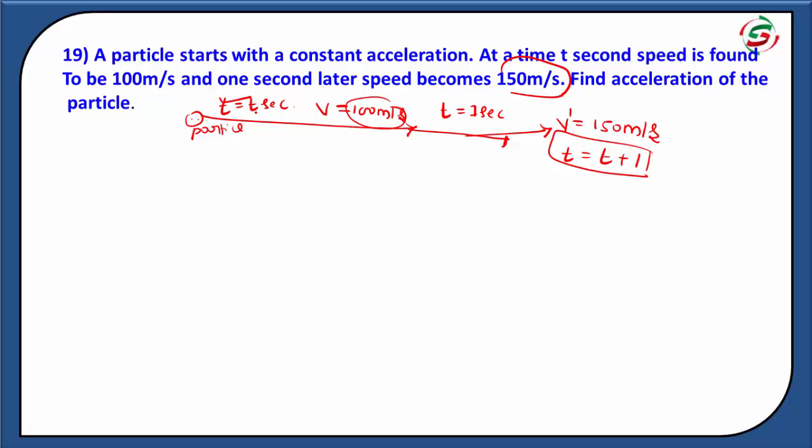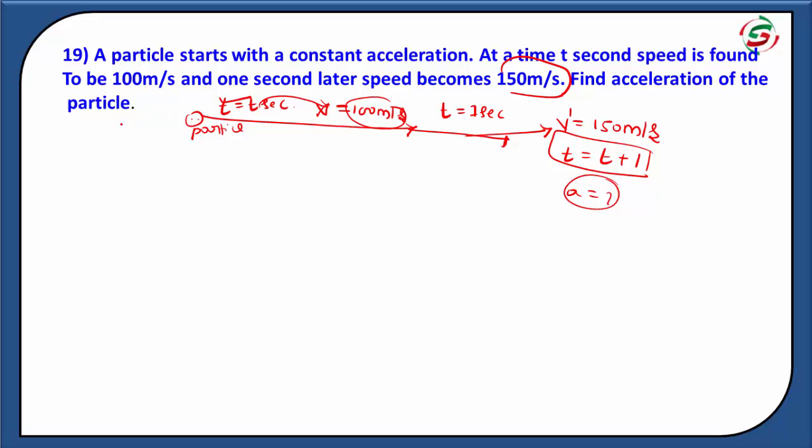Initially, time is t seconds, and the velocity of the particle is 100 meter per second. After 1 second, time is t plus 1, and the speed becomes 150 meter per second.